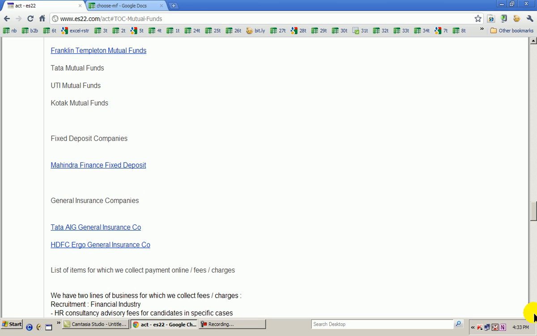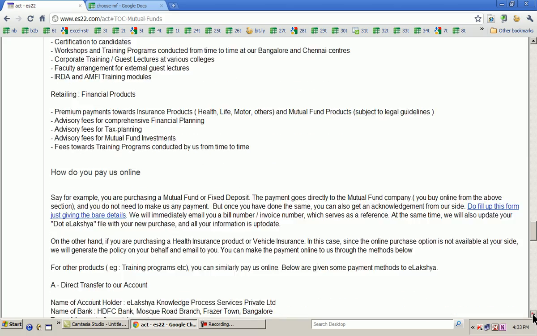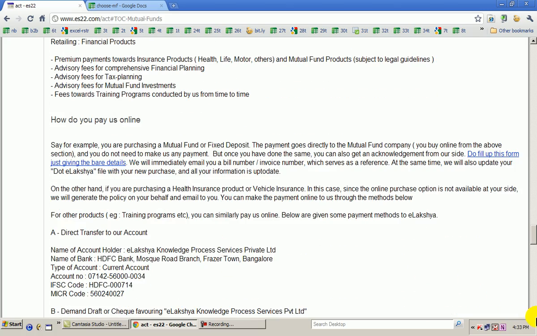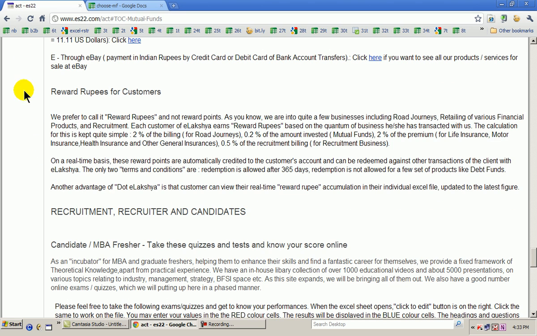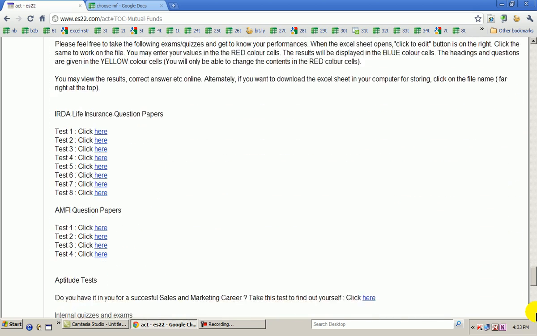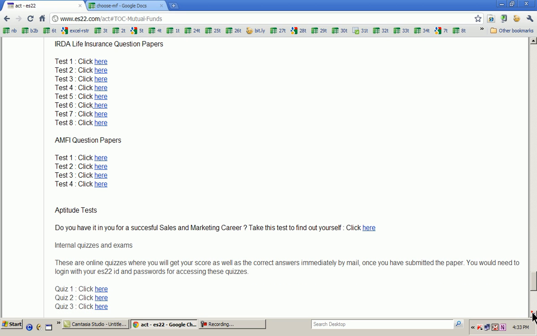In the same way, you can make various payments online to us. The description is given right here. Please do read through the whole thing if you want to pay us. Of course, there are reward rupees for customers, and equally importantly, for both candidates and general customers, there are lots of quizzes here. There are IRDA quizzes, there are AMFI quizzes, there are aptitude tests for sales and marketing. Since we are also into incubation services, we thought it fit to put these quizzes up for the benefit of candidates.